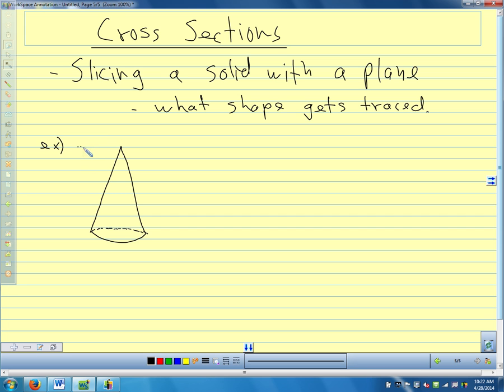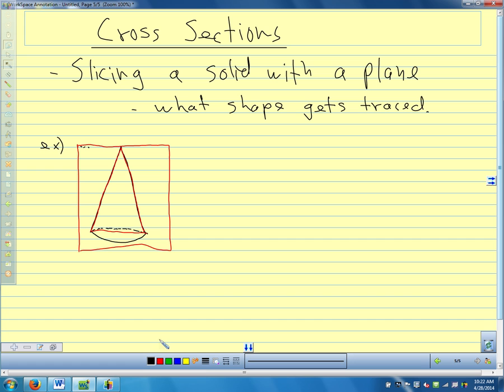Triangle, right? So I'm taking a plane here, I'll draw my plane in red, and we're taking like a big guillotine and slicing right down through the middle of that cone. When it cuts through the cone, it's going to cut right through the middle of the bottom. So our intersection would be that red triangle. That would be the cross section when we slice the cone with that plane. It would be a triangle.